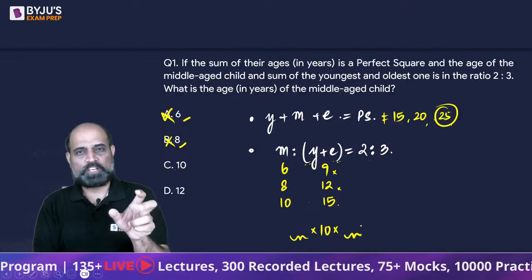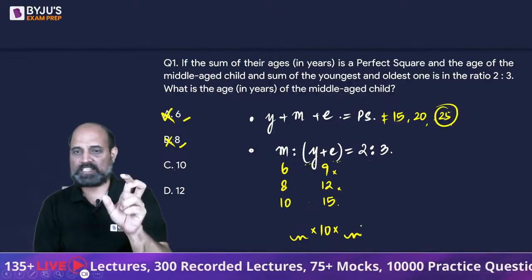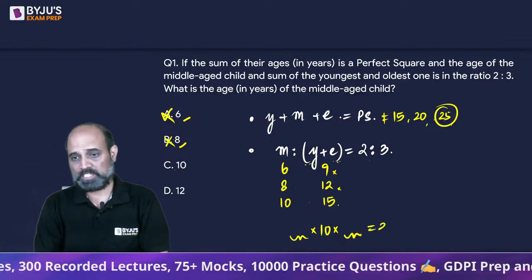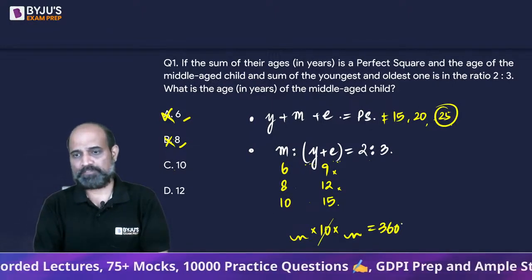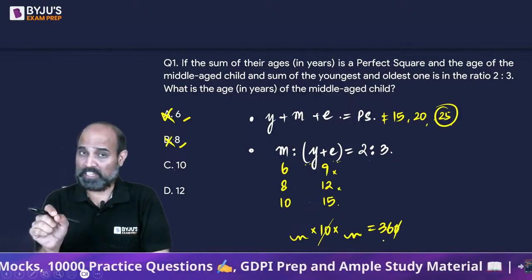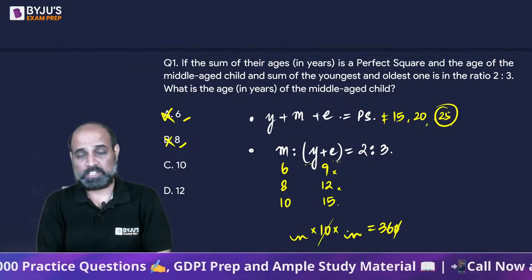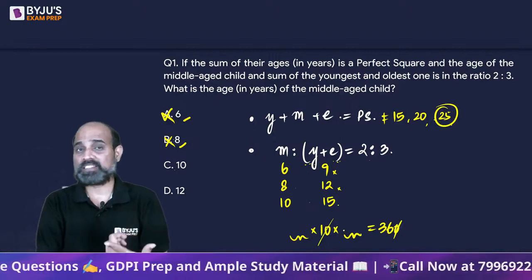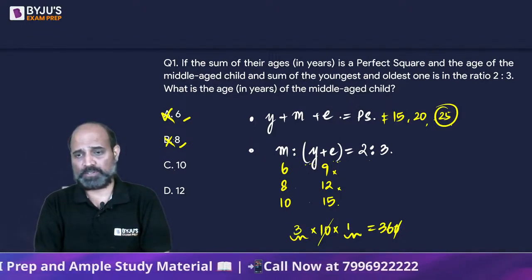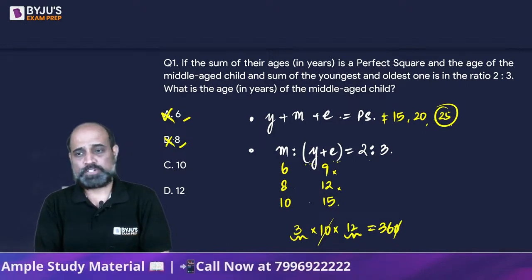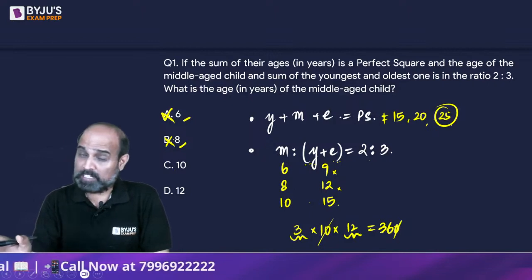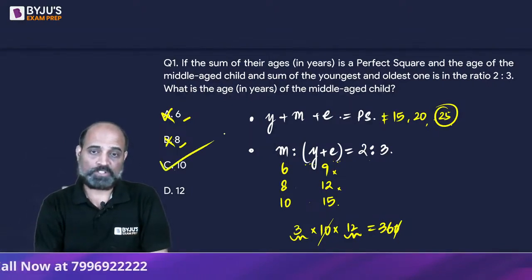In what combination shall we break 15 such that out of 360 we already have 10? The product should be 360. So we already have 10, we need a 36 such that the sum is 15 for the other two children and their product is 36. So can we say this can be written as 3 into 12? 3 into 12 is 36, 3 plus 12 is 15. So because it matches, the answer is going to be option C.